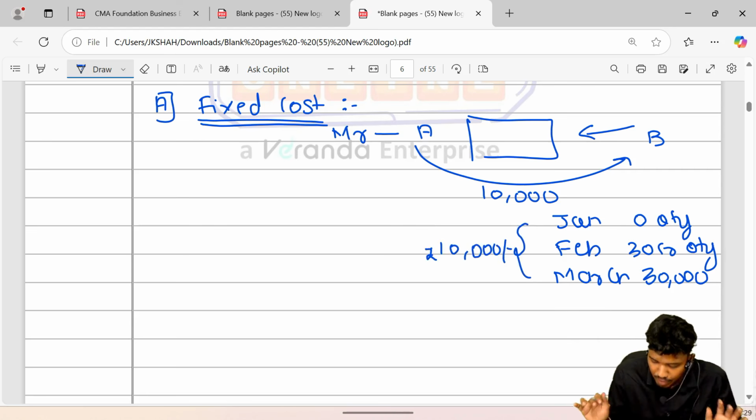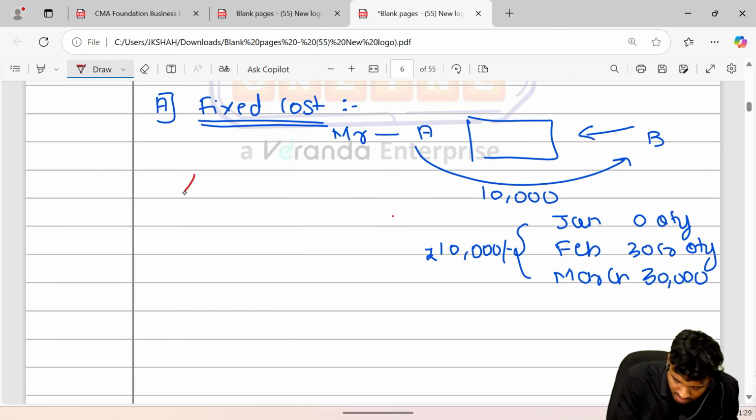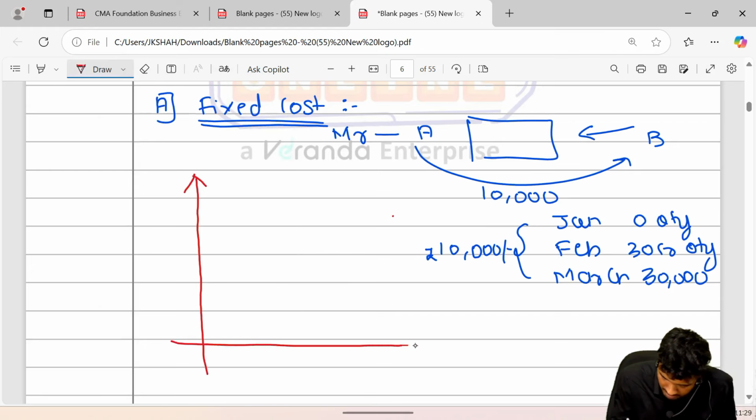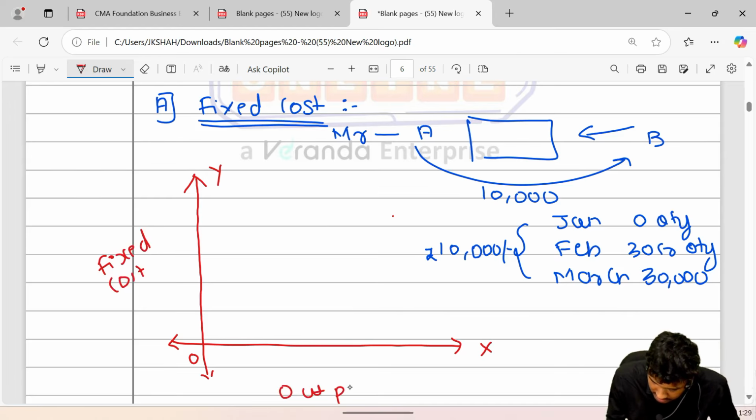Now guys, if we plot this on a curve, how would the curve look like? Let's see. X-axis, y-axis, 0. So now guys, here is our fixed cost or cost, whatever we call it. Next, that is our output or quantity. Here, the quantity in the month of January was zero quantity. This is that zero quantity. Next, 30,000, and next would be 30 crore quantity as per our given example.